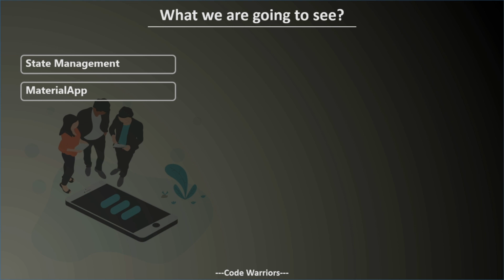Now Cupertino is a widget which provides text field, icons, very similar to iOS parts. That is, if you are creating a normal button in Android, then its look will be different from the button available in iOS. So iOS design is provided by Cupertino, and normal material design is provided by this material app.